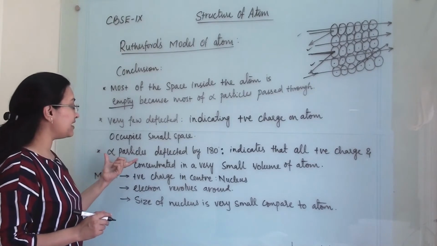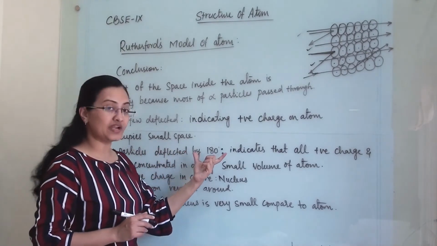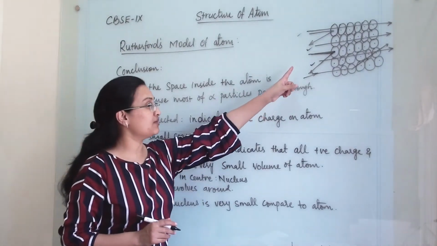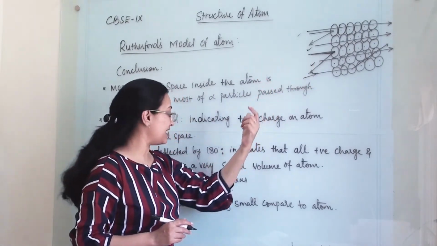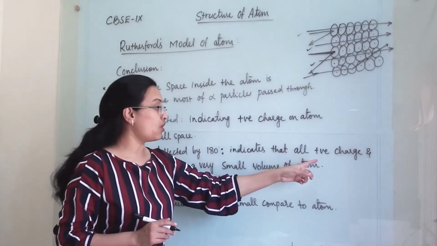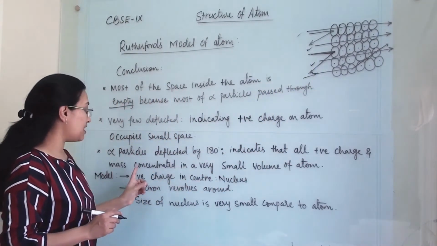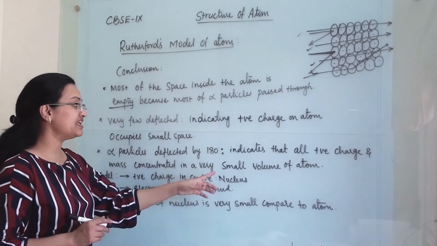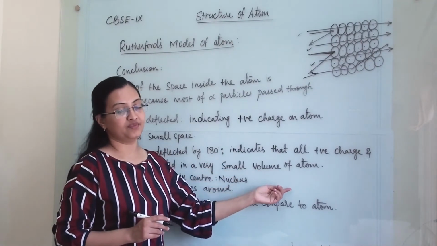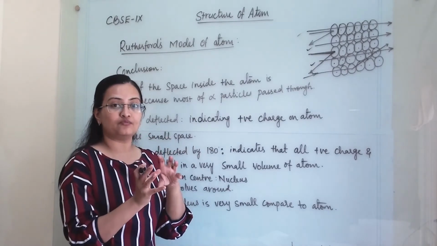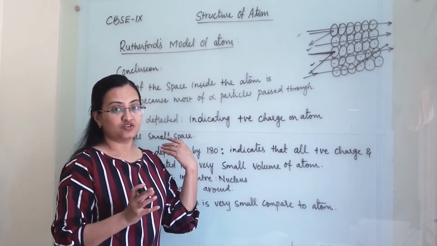Then the third point is that alpha particles deflected by 180 degrees, or the alpha particles which bounced back, indicate that all the positive charge and mass is concentrated in a very small volume of the atom, because very few particles rebounded.